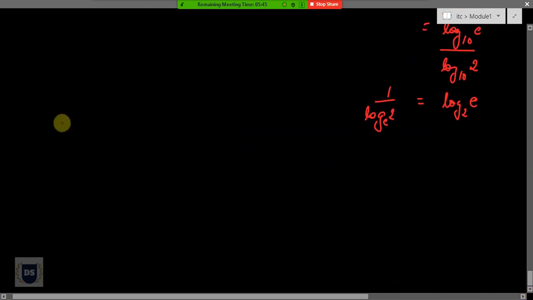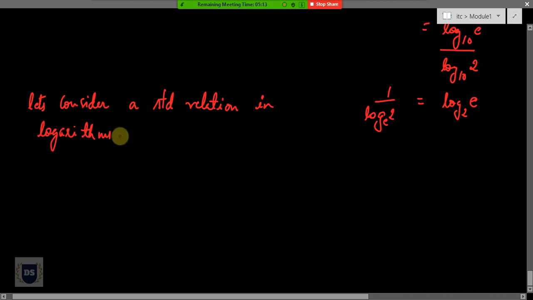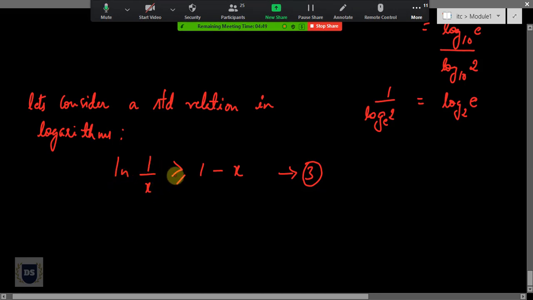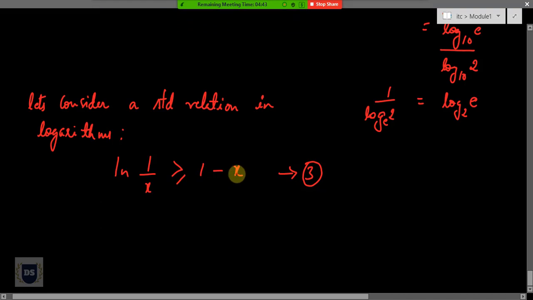Now to continue with this derivation, in mathematics we have a relation for logarithms. Let's consider a standard relation in logarithms, which says natural log of 1 by x is always greater than or equal to 1 minus x. So this is our standard expression, and let me call this my expression number 3. So how can I believe that natural log of 1 by x is always greater than or equal to 1 minus x? For that, let me plot these two functions in a graph.